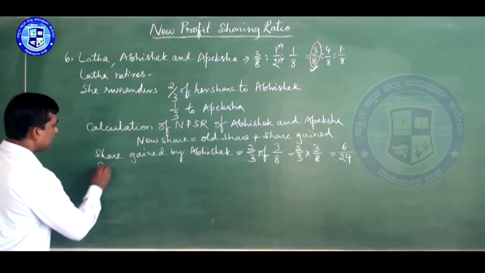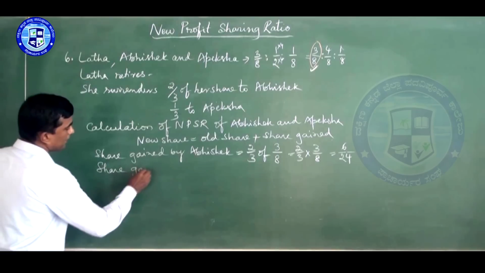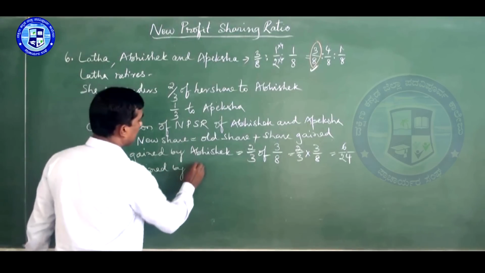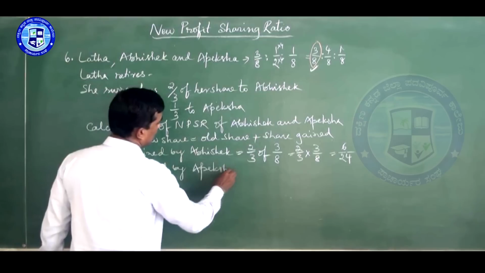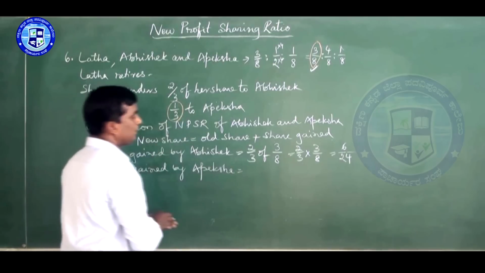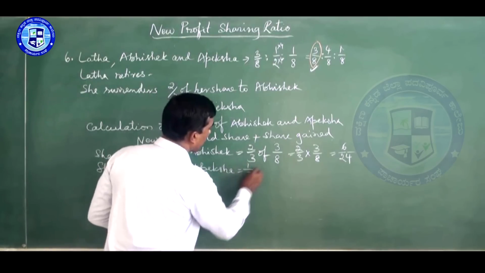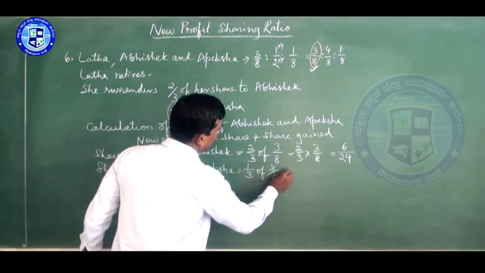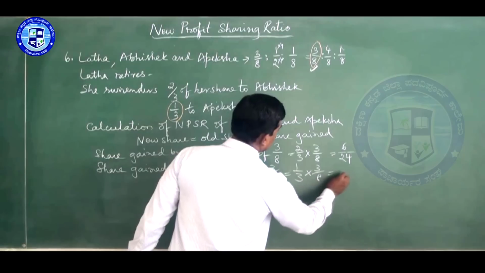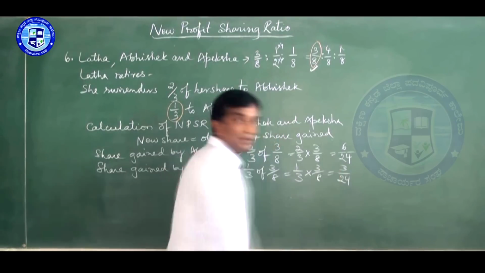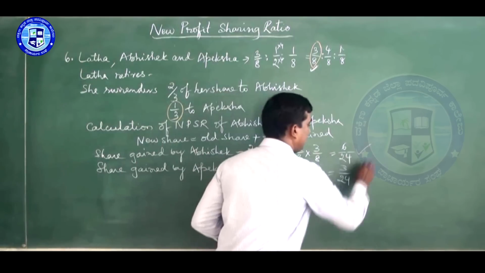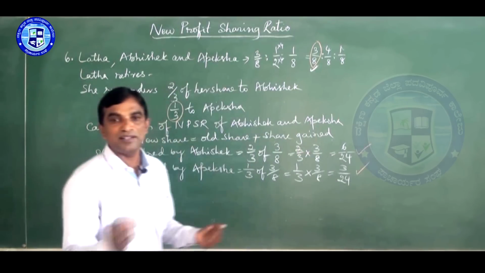Now next, share gained by Apeksha. Share gained by Apeksha is equal to 1/3 of 3/8. That means 1/3 into 3/8, 3/24. What is this? This is the share gained. Now we want the new share.